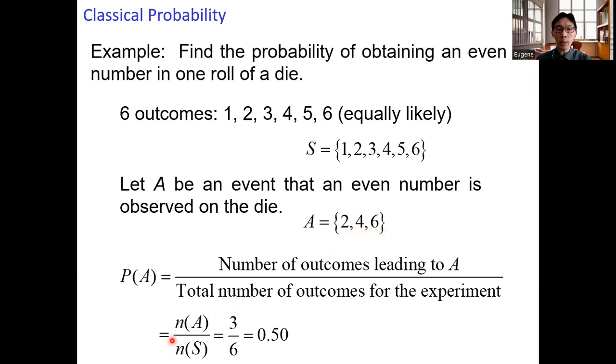And the total number of outcomes in the sample space is equal to 6, corresponding to the numbers 1, 2, 3, 4, 5, and 6. Upon division, 3 over 6, we get 0.5. So the probability of obtaining an even number in one roll of a die is 0.5.